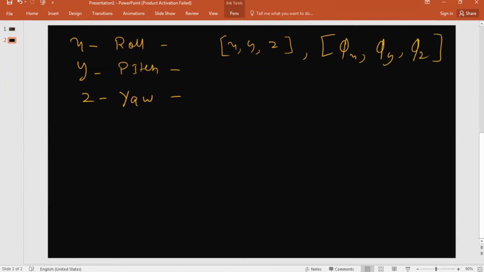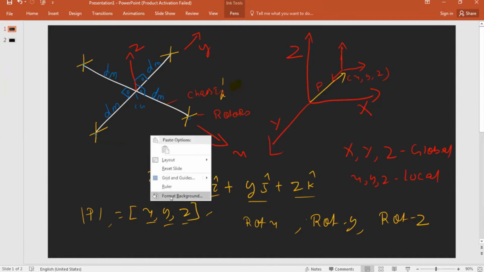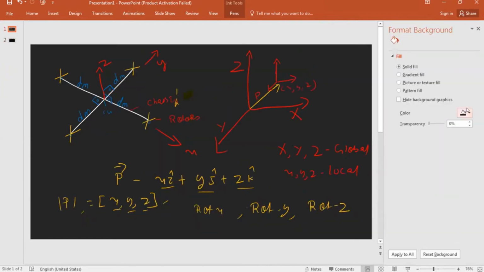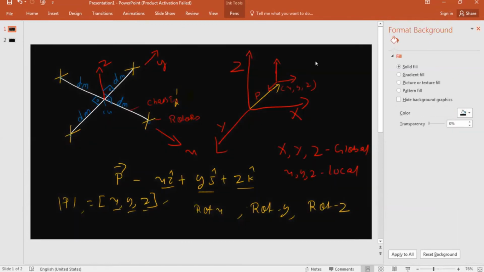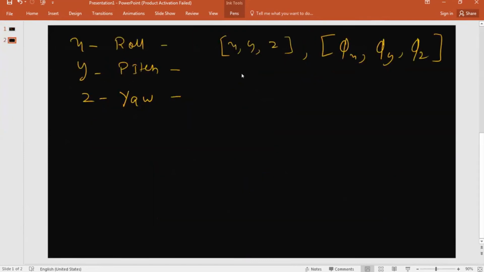Roll, pitch, and yaw are the orientation of the drone with respect to the 3D frame, the frame that we will be using. So these are the orientations.